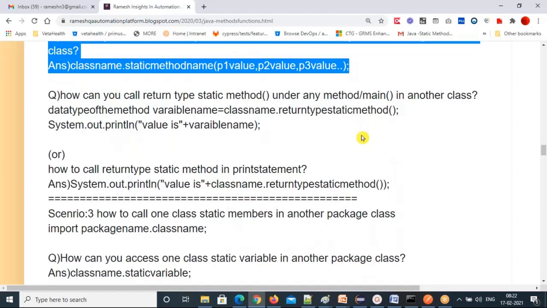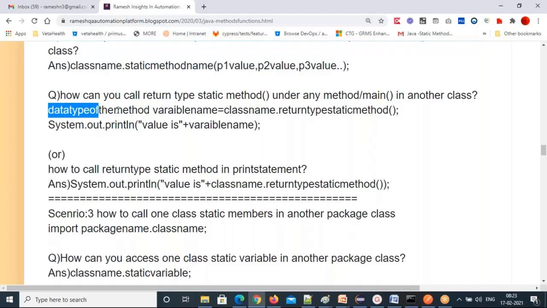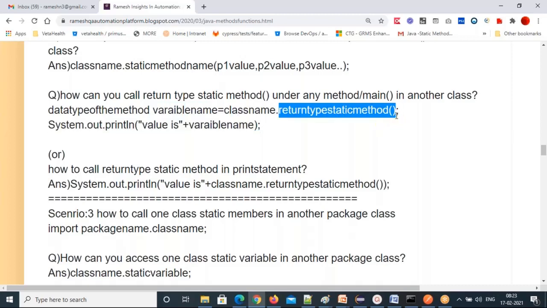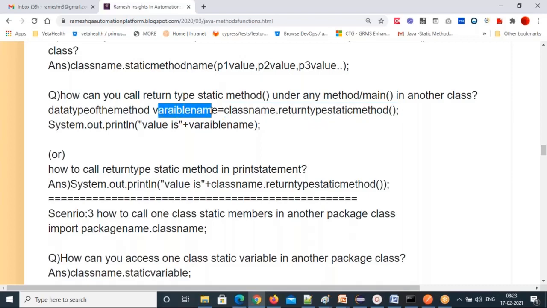Above scenario, if you get it clearly, this scenario is easy. How can you call a return type static method under any method in another class? First, write the data type of the method if you want to store it in some variable. Data type of the method, variable name equal to class name dot return type static method. The right side one is the value, and that value you are copying into this local variable.